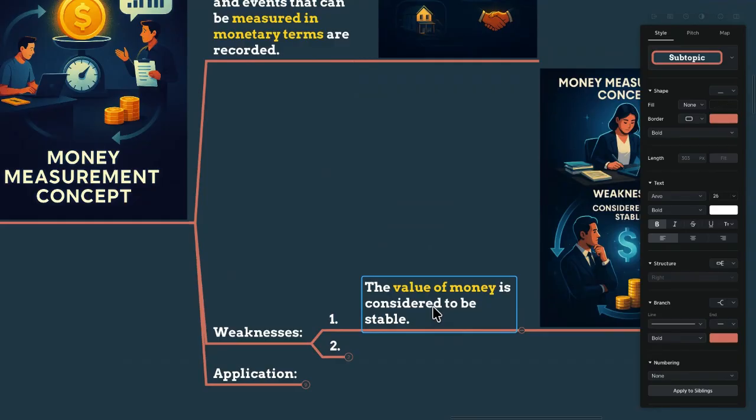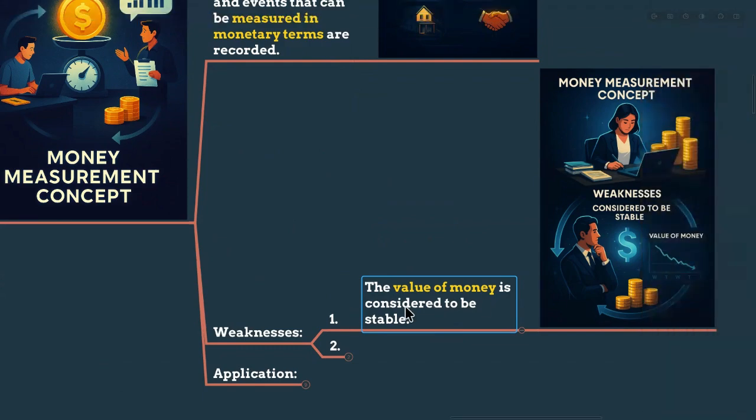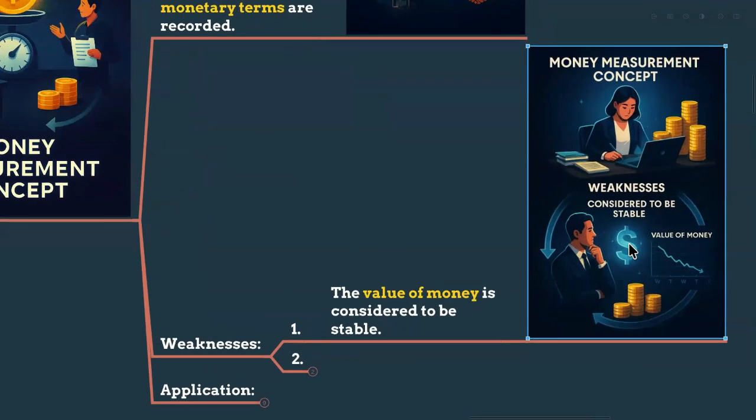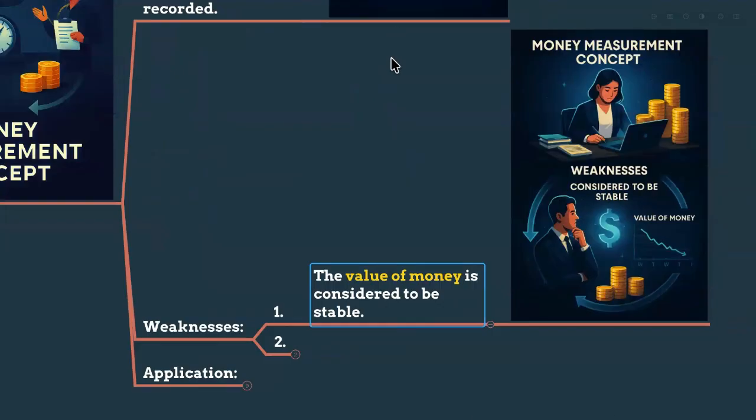If there are more vegetables in the market and the demand is the same, no one is going to buy, so somehow they have to sell the vegetables and automatically they have to reduce the price. Let's say for 100 rupees you can buy 500 grams. Sometimes for 100 rupees you buy only 100 grams, and sometimes you will buy 1 kg. So the value of money in terms of purchasing power will reduce and increase according to market demand and supply. You will learn about demand and supply in detail in economics.